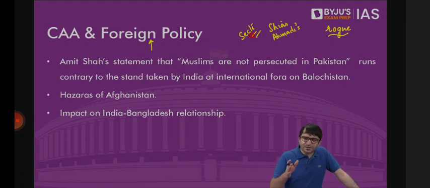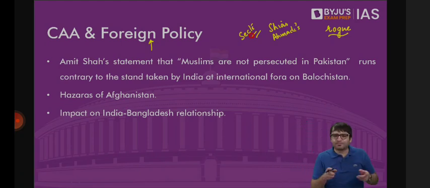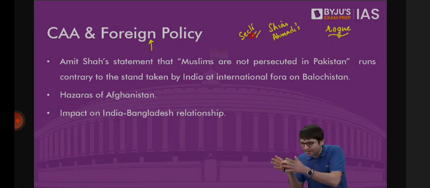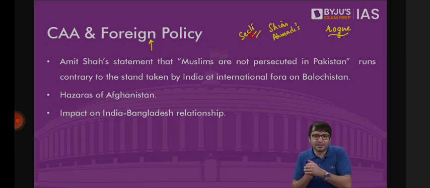So on the international front, we say Pakistan is attacking Muslims. But inside the Indian Parliament, the Home Minister is saying, prove to me that Muslims are being persecuted in these countries and I will be happy in granting them citizenship. So these are contradictory statements. Tomorrow, it might impact our foreign policy. When our foreign minister would visit important countries or would speak at United Nations, telling the world community that Pakistan is attacking Muslims as well, they might well argue that, what about the statement of your Home Minister who said on the floor of the Parliament that Muslims are not targeted and persecuted in these countries? That's the challenge number 1.